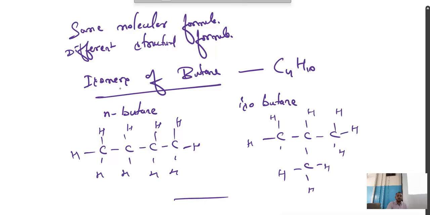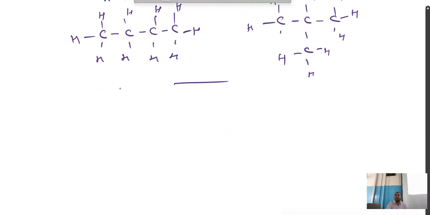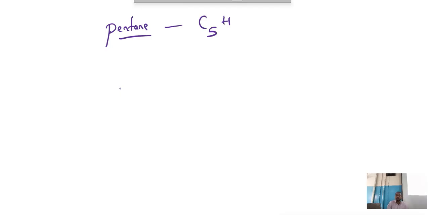Similarly, they can ask you, write the isomers of pentane. Pent, 5. C5. ANE. CnH2n+2. 2 into 5, 10. 10 plus 2, 12. So here we have n-pentane. We have isopentane. We have neopentane.